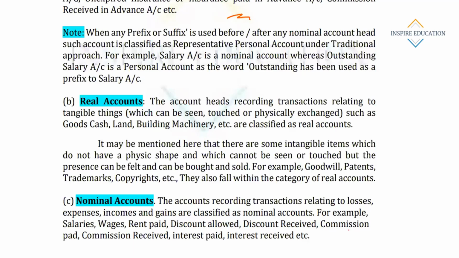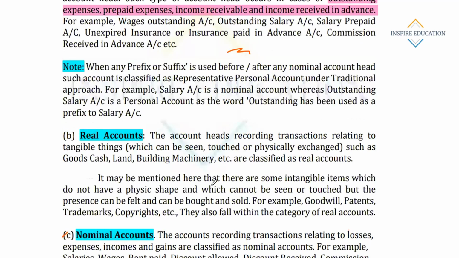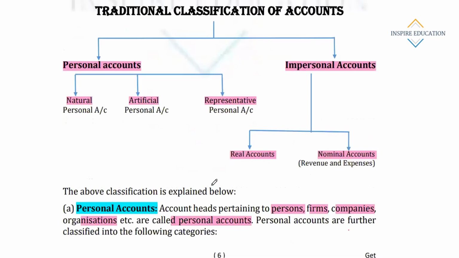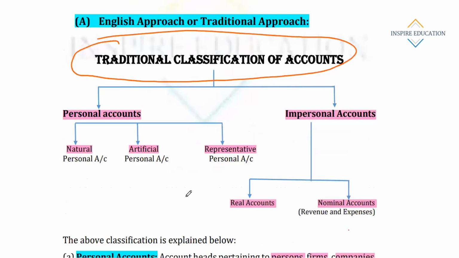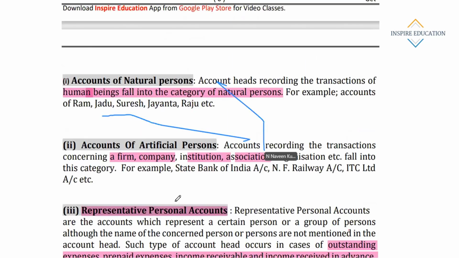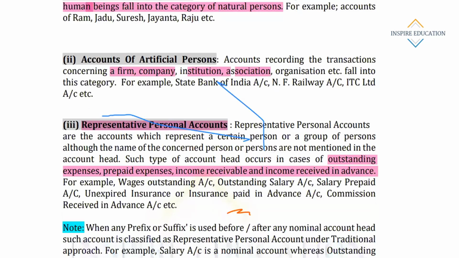What is a nominal account? We'll discuss here. Remember, we are discussing the traditional classification of accounts.